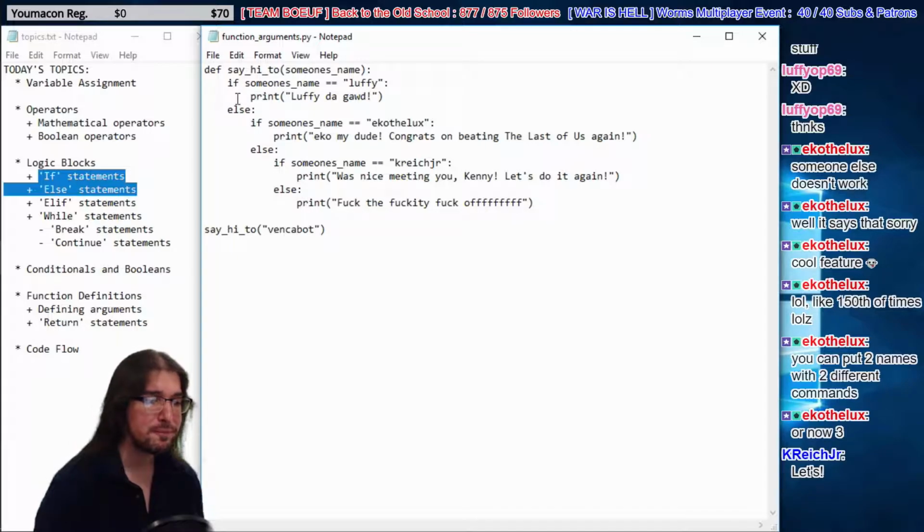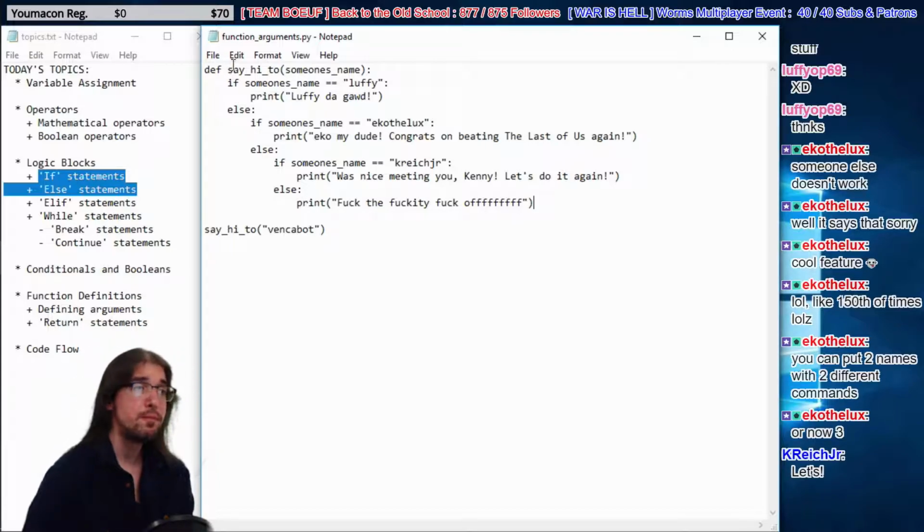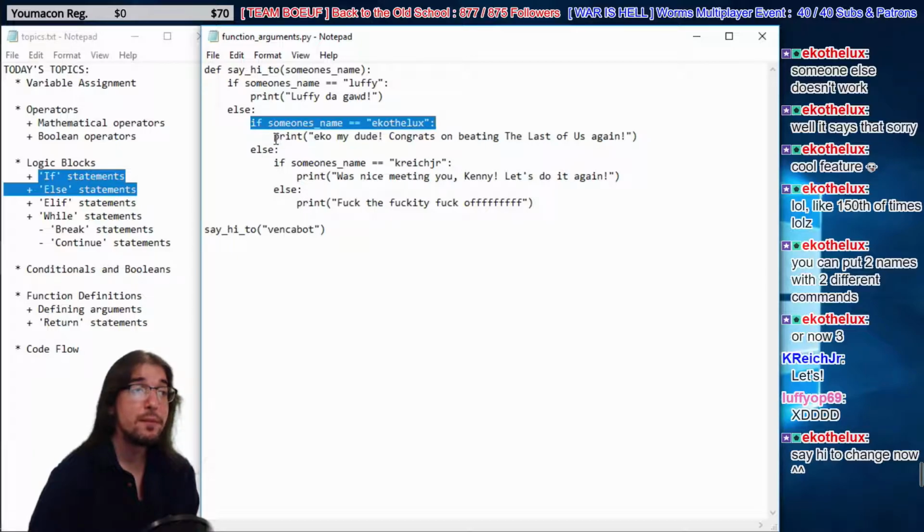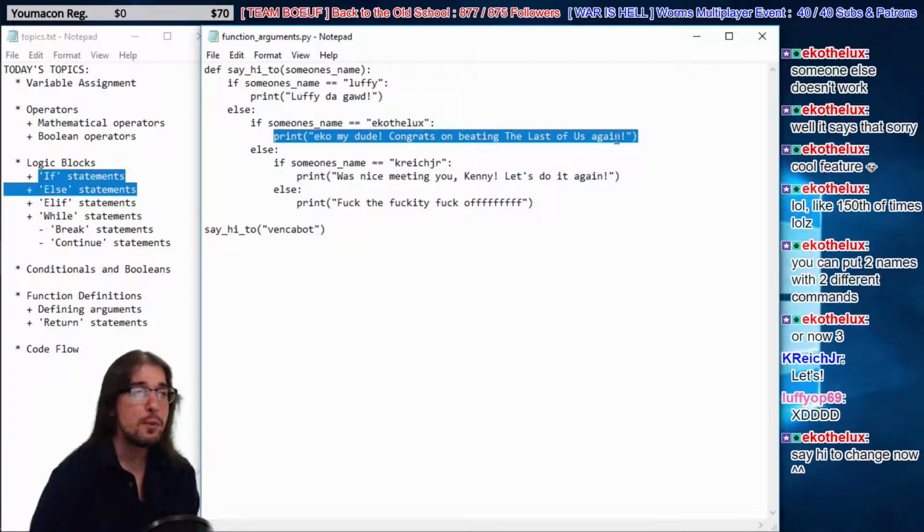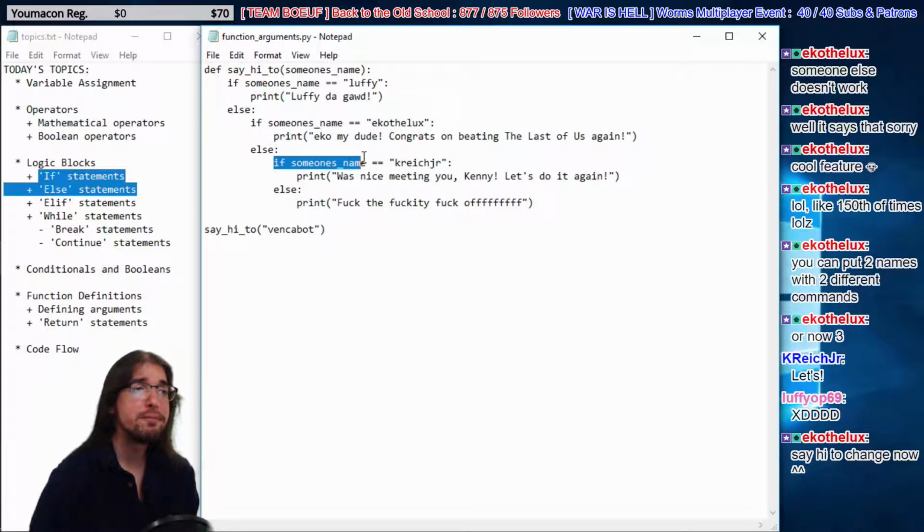All right, so let's look at our code here. So now it says, first of all, is it Luffy? If it is, print Luffy to God. If it's not, then ask another question. Is it Echo? If it is Echo, print off this statement. What if it's not Echo? We know it's not Luffy. We know it's not Echo. Well, what if it's K. Reich Jr.? If it's K. Reich, then print off this message. But if it's not K. Reich, well, we already know it's not Echo. We know it's not Luffy, so tell him to fuck off.